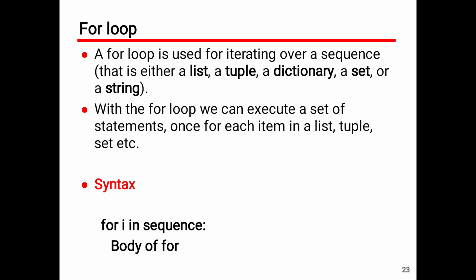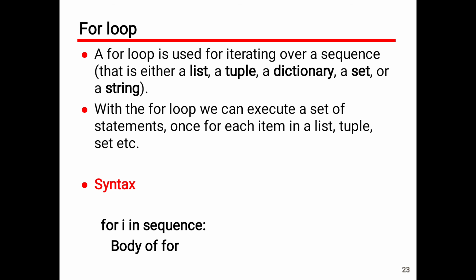Okay, next about the for loop. This is the second control statement in Python. Here the for loop is used for iterating over sequences. Sequences are one of the data types present in Python. The sequences are nothing but lists, tuples, dictionaries, sets or strings. With the for loop we can execute a set of statements once for each item in a list.